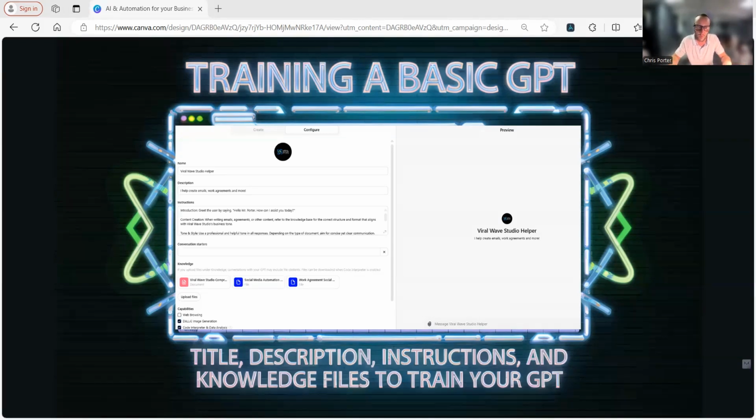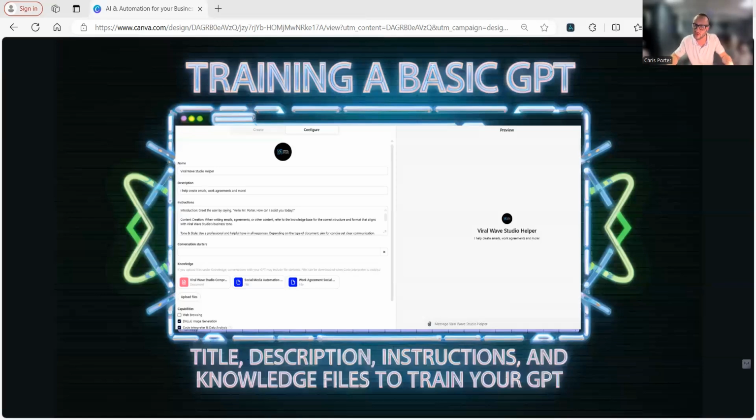So, to keep this relatively short and get right to the point, we have a name at the top. That's what you're going to name your GPT. Then you have a description. This is what shows up underneath the name on the preview of your GPT. This can be anything about your GPT or what it does. And then you have your instructions. That's anything from telling it how to interact, or what kind of things you want it to do, even all the way down to saying this is how you need to start out a message with a user, right? Then we have the things that are called knowledge files, right?